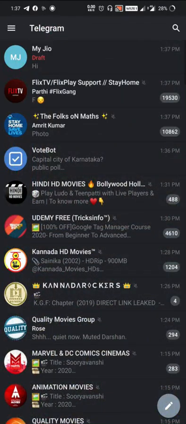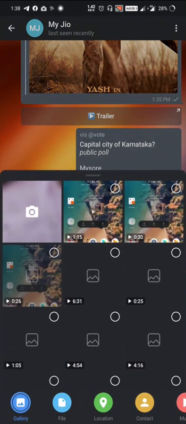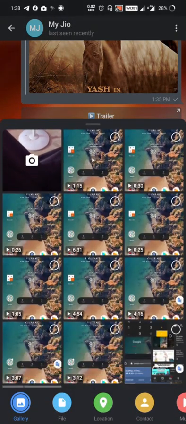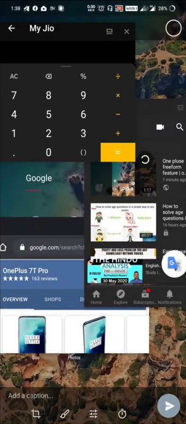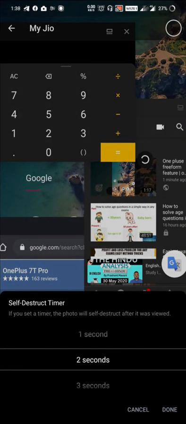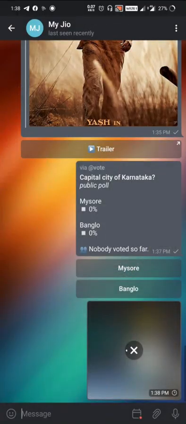One more option I found: if you want to send an image to other people, sometimes many people misuse images. After fixing the time, it will automatically delete the photo. After 3 seconds it is automatically deleted from the other end as well.